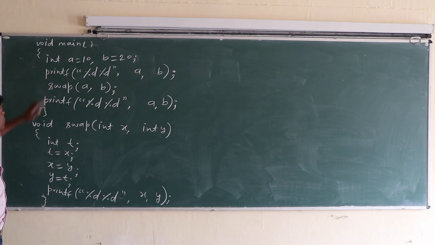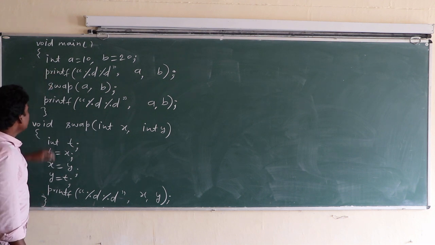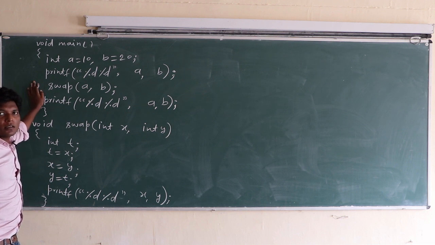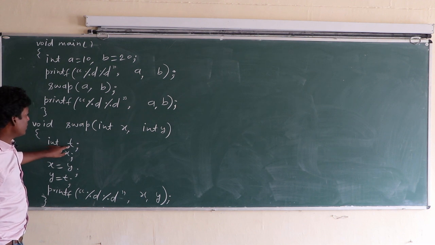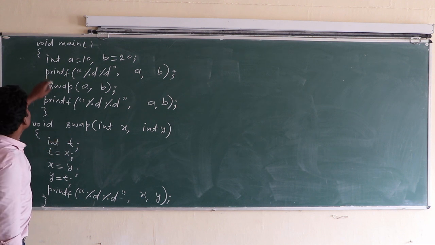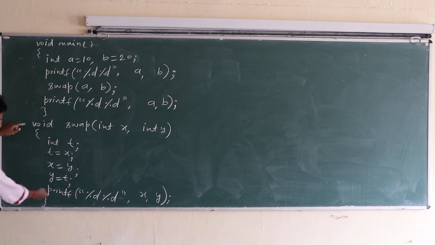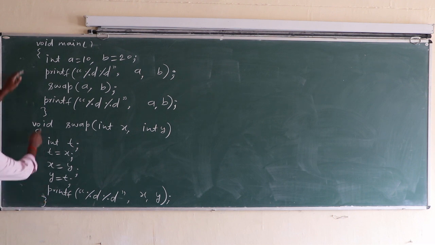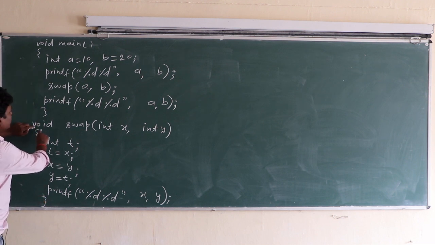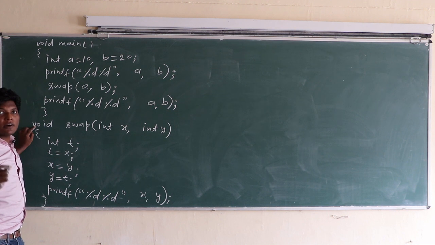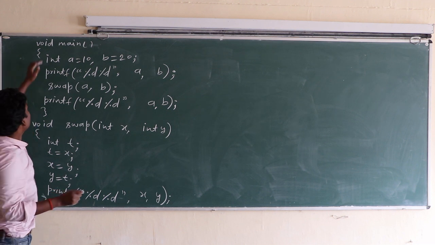Okay class, in this program we swap the values of two numbers using a third variable. This swap function is defined after the main function. That's why there is a need to declare the function prototype above the main.